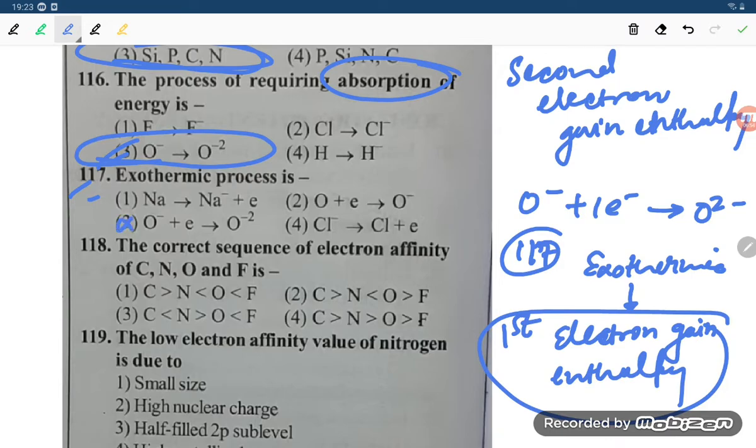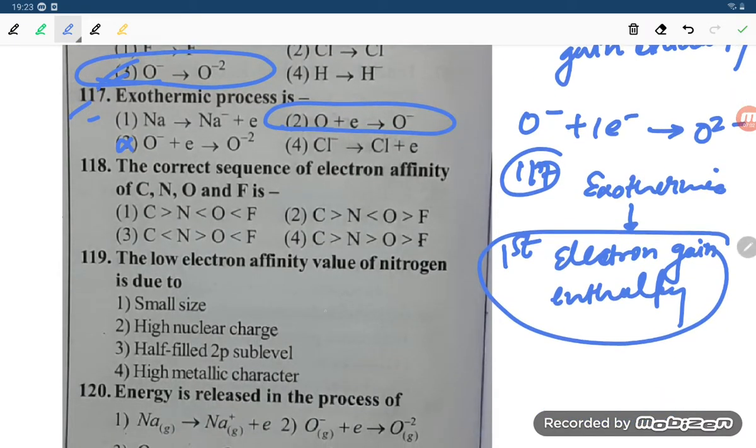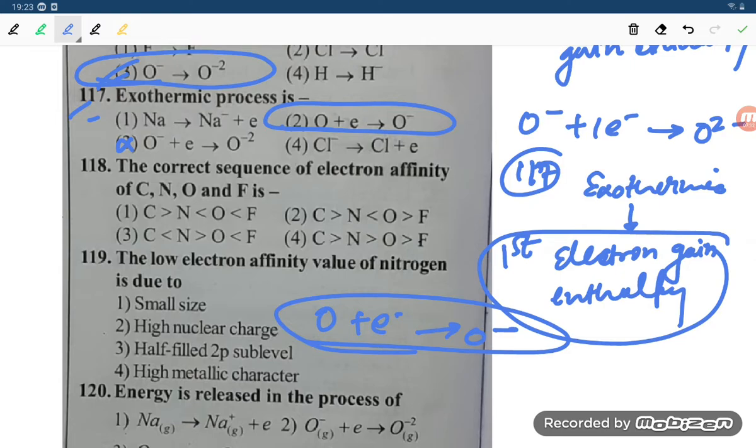Option number 2 is the correct one. That is oxygen, you are adding one electron to the element oxygen, so it is converting to O negative. So that is the exothermic process, and that is electron gain enthalpy.